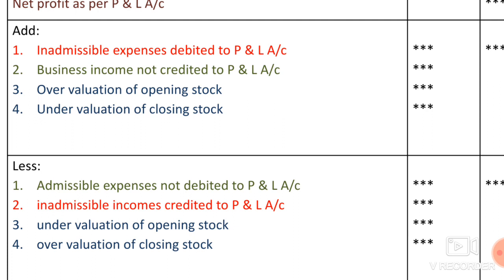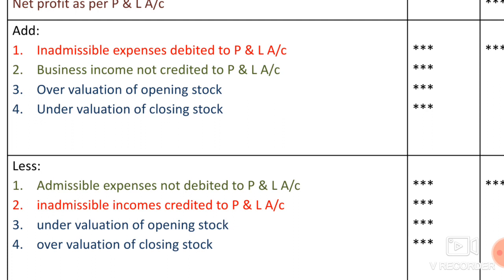That's all. In the same way, inadmissible incomes. These are the inadmissible incomes which are already credited to the P&L account. It is already appearing in the P&L account, but they are inadmissible. Just now we discussed the inadmissible incomes such as dividend, interest on securities, rent, etc. These should not be taken into the credit side of the P&L account. So if we deduct those amounts from the net profit, it will show the correct picture.